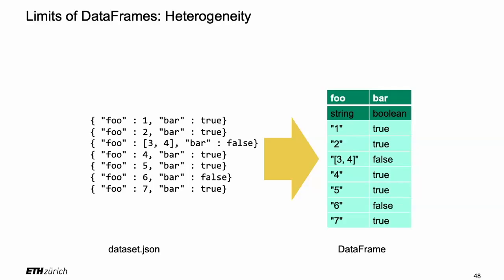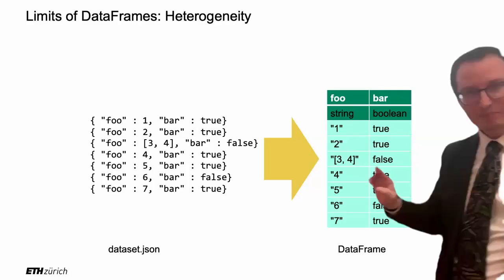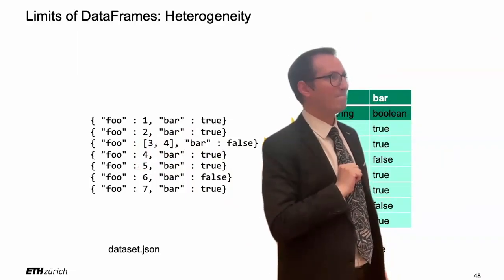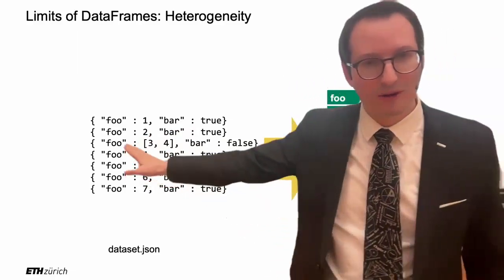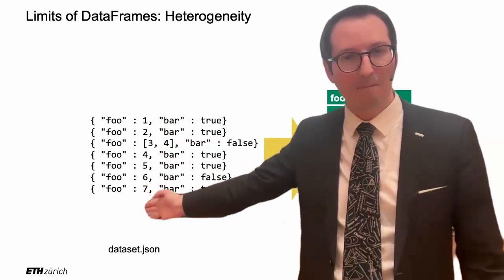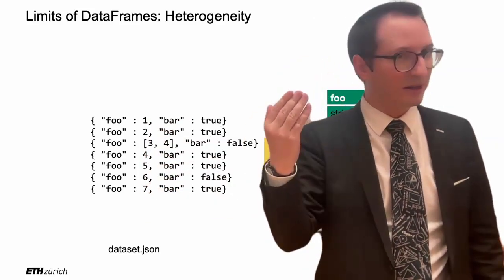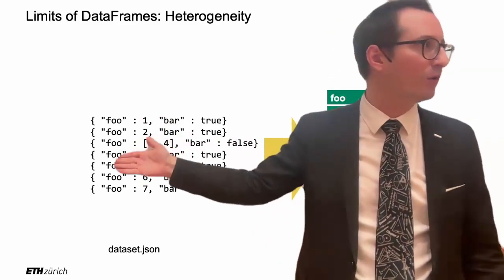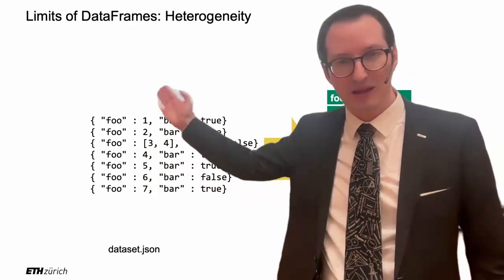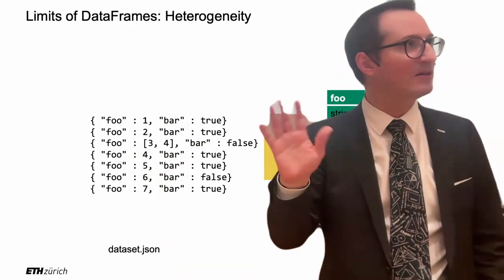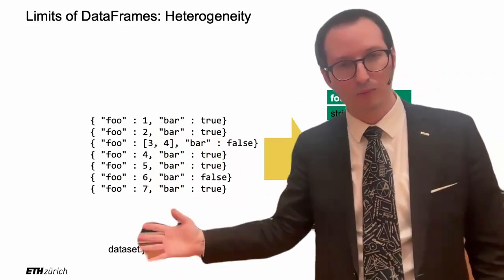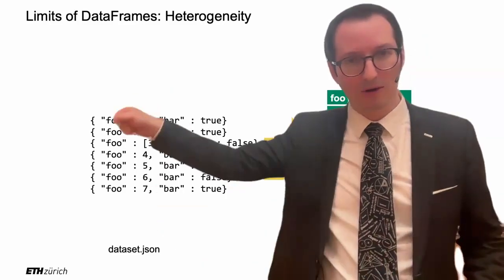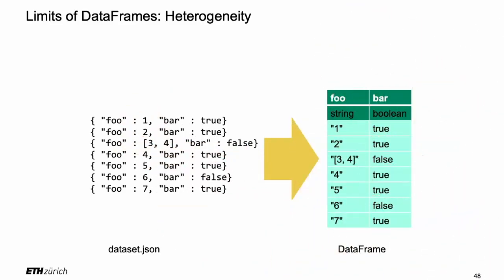But now something changed. Something changed because you notice here that something is heterogeneous. Basically, you don't have a schema. You cannot put a schema that is not exotic. It would have to be exotic because what you would have to do is here a union between integer or an array, or you would have to say just item, like anything. But this is not a schema that would allow you to build a data frame, right? It's no problem to Spark, takes a hammer, hits it hard enough, and this is what you get, data frame.